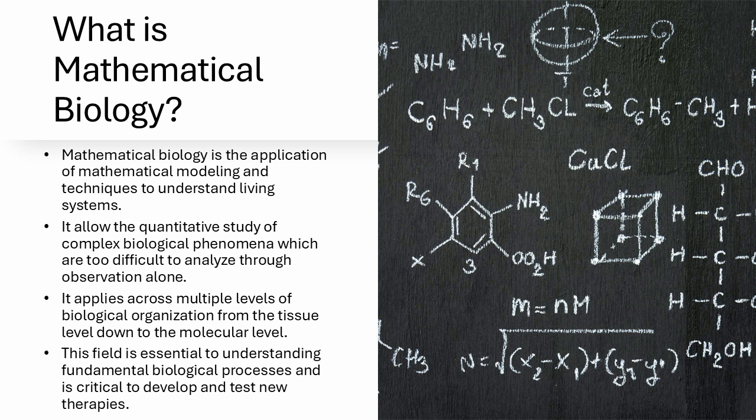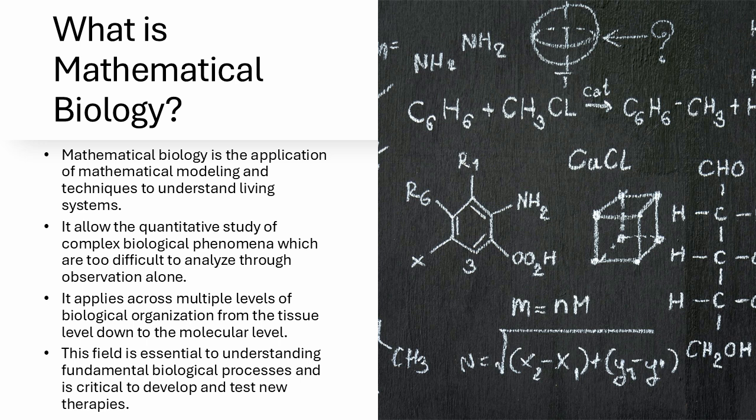So it's not just about how life works, but also how things can go wrong. Yeah, like in diseases. Another exciting area is molecular dynamics simulations, where we use computers to simulate the movement of atoms and molecules over time. This helps us understand how molecules fold into their 3D shapes, how they interact, and how changes in their structure can lead to diseases. That's amazing. So from tissues down to molecules, mathematical biology provides a powerful lens, right? Yeah, to understand life's complexities.